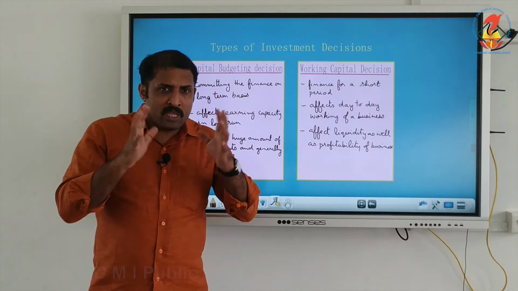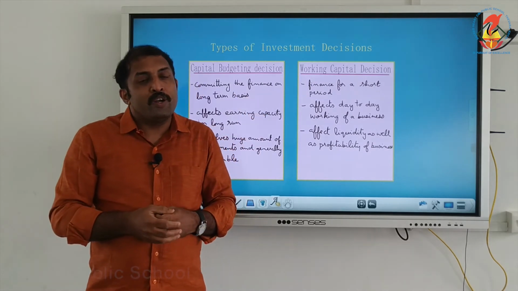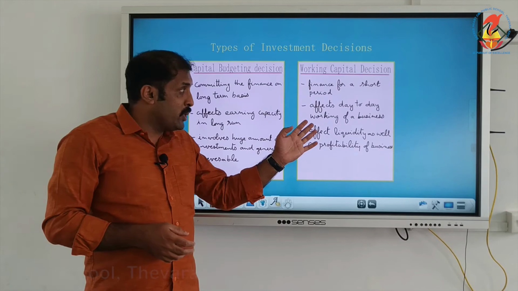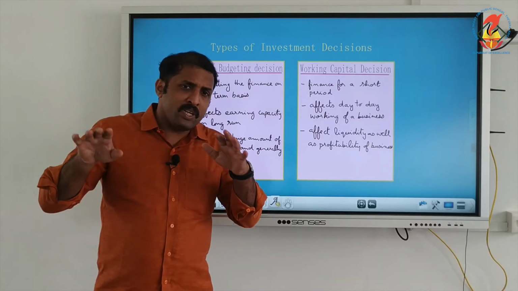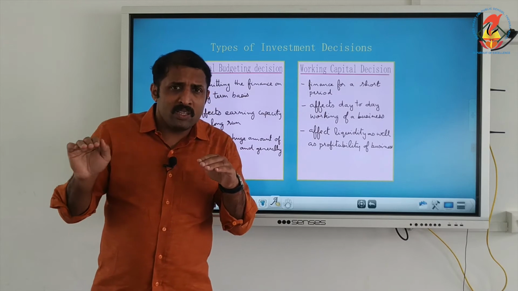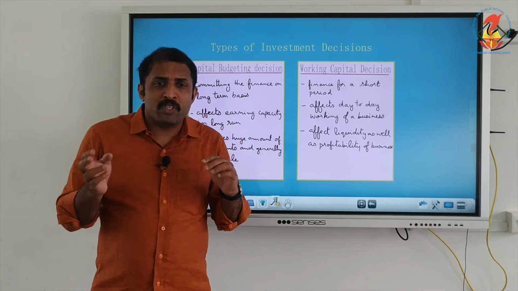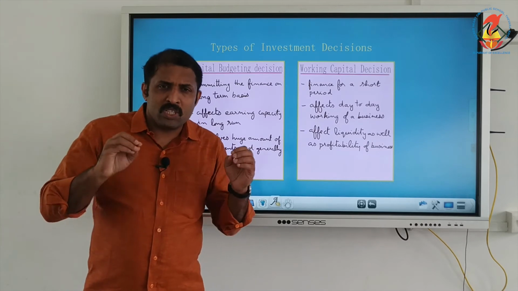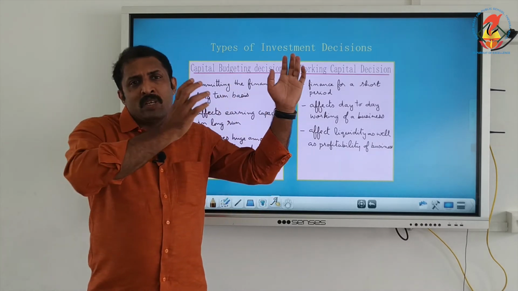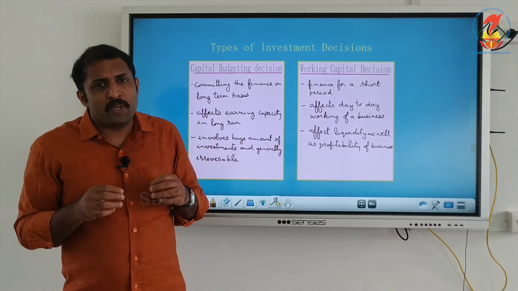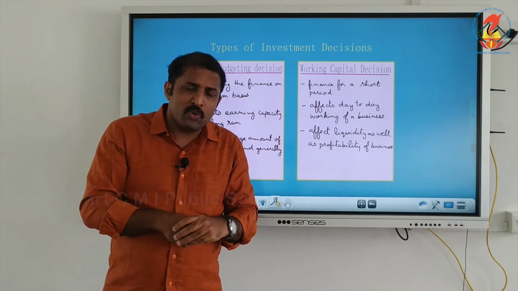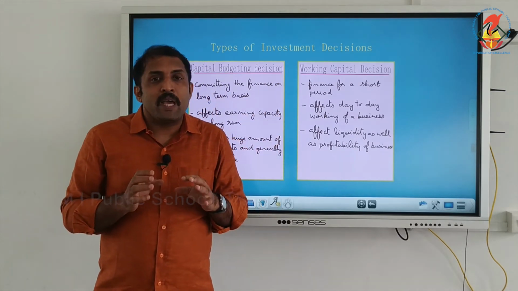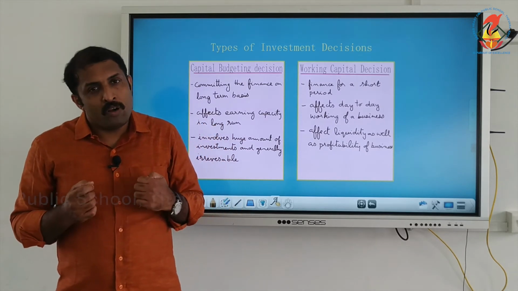Better word than affecting, you can say it is used for the day-to-day working of the firm, and it affects the liquidity as well as profitability, convertibility to cash or earning profit, to make sure that every activity is happening every day inside a firm. Working capital is required for purchasing oil, repairing machines; such day-to-day expenses will be met by working capital, and working capital decisions are those decisions which look into it. So that affects liquidity as well as profitability of the firm.